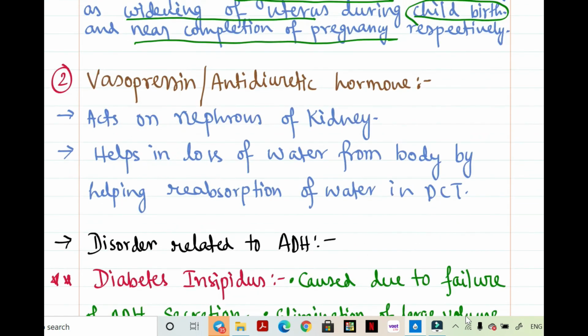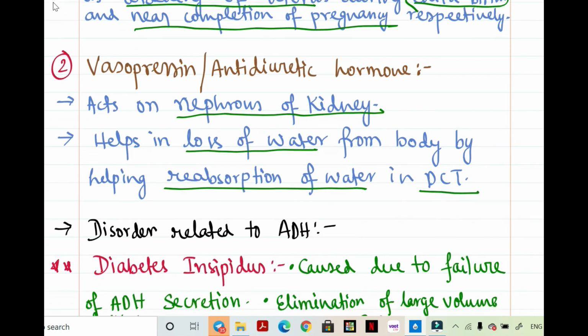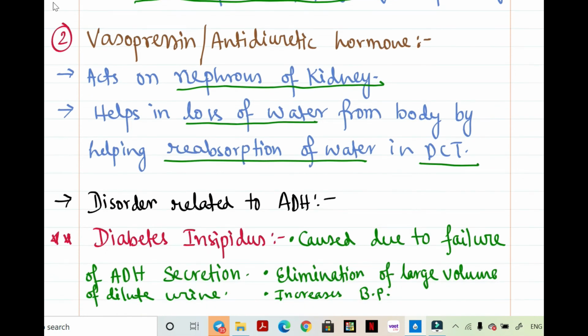After that, coming to the vasopressin. Now this vasopressin acts on nephrons of kidney. They help in prevention of loss of water from body by reabsorption of water in distal convoluted tubule. That means this hormone helps in reabsorption of water in distal convoluted tubule, therefore helps our body from further loss of water. Now what happens is,